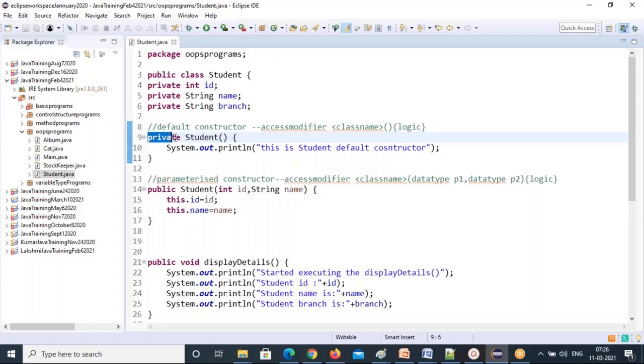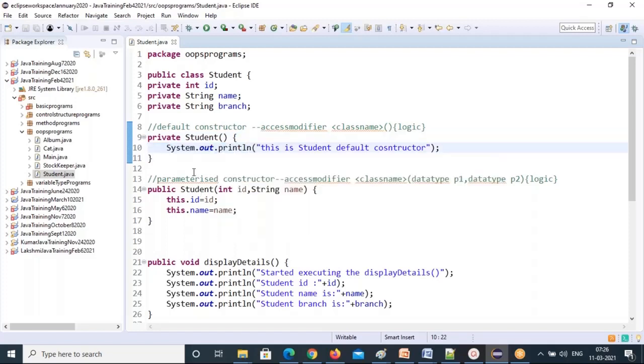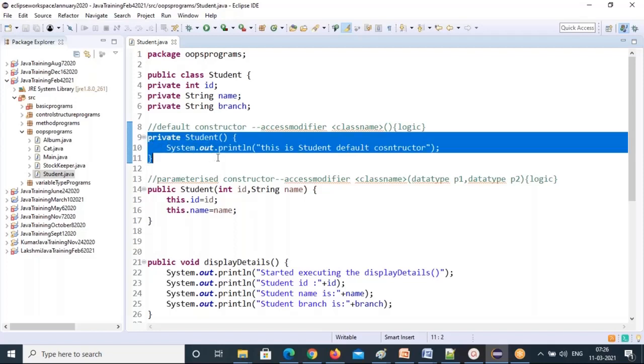Directly the access modifier, class name, parenthesis, and the method format is there again. The body will be there. Again, here no parameters. That's why this is a default constructor. That's how we can easily identify a constructor. If anything has an access modifier and a class name with parenthesis, then that is the constructor for that class.